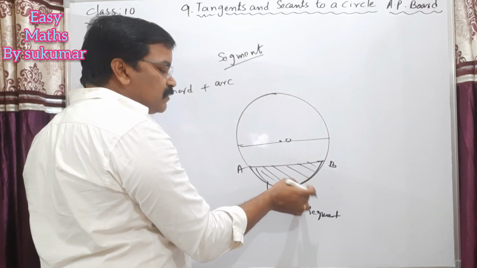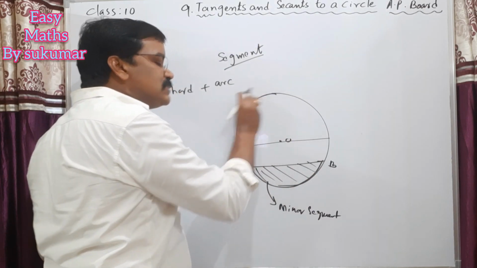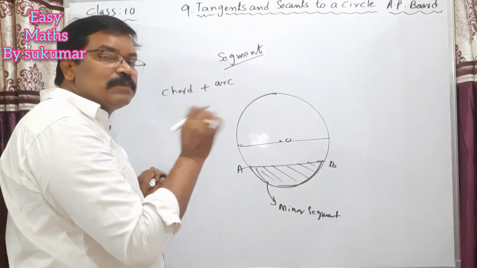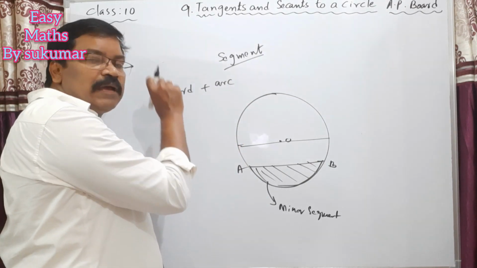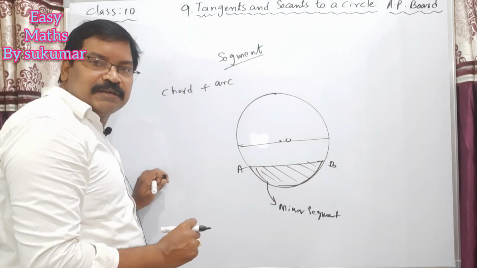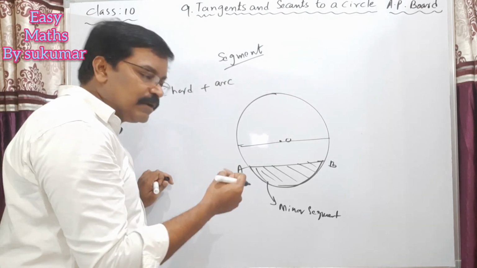So if this segment is less than this segment of the semicircle, then it is called a minor segment. So a minor segment is bounded by a chord and the arc of this segment.